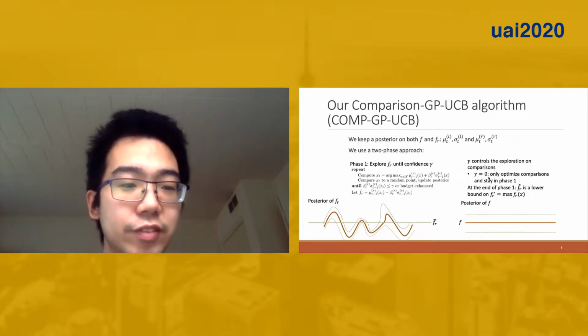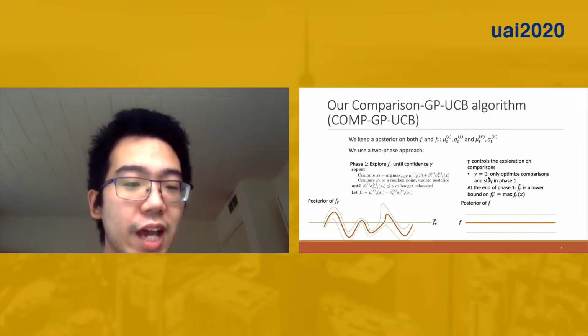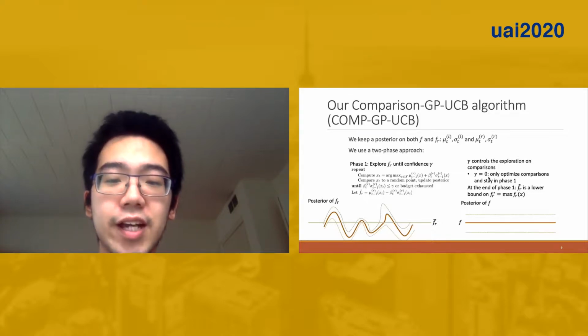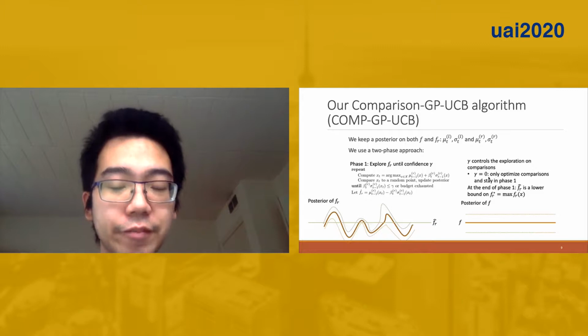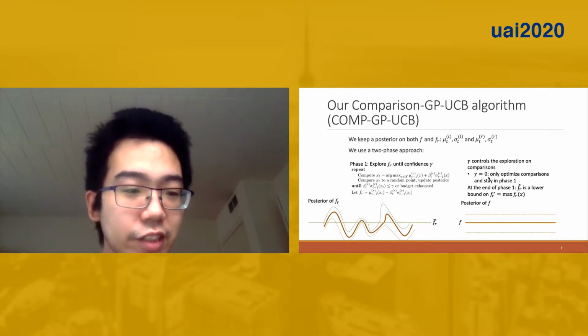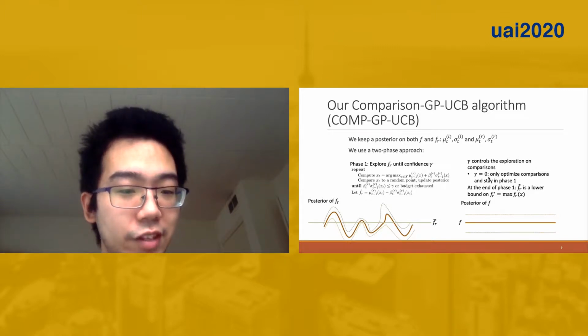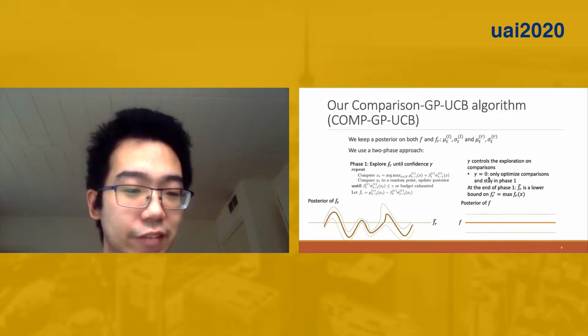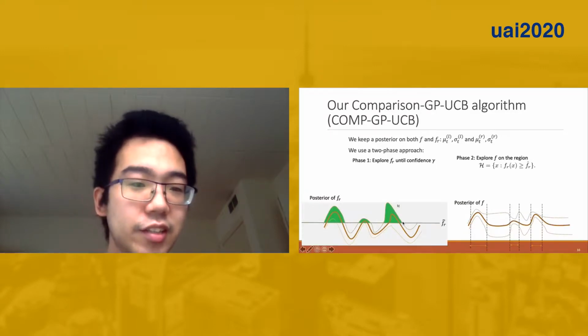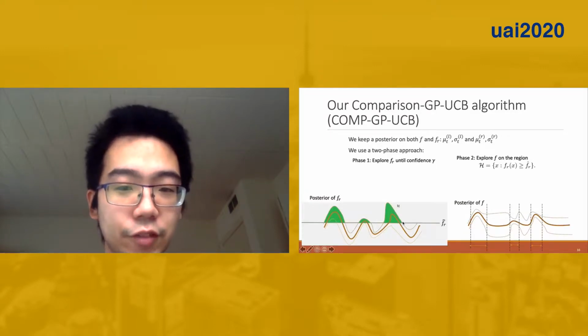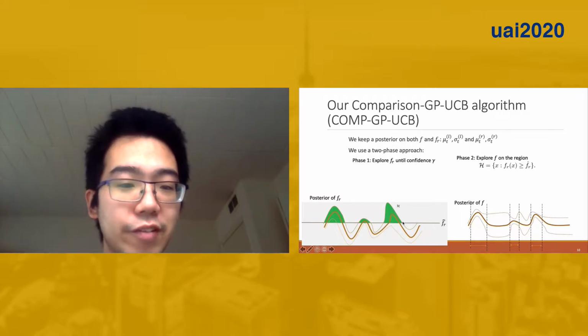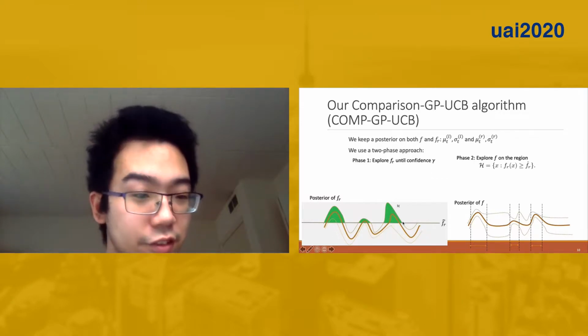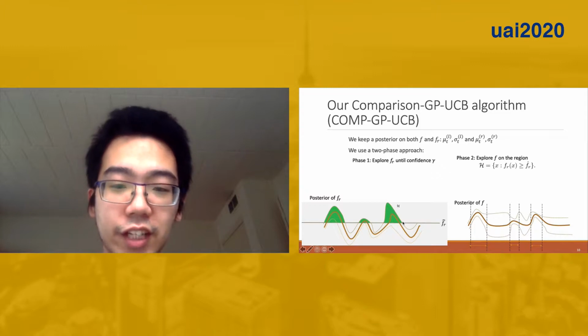At the end of this phase, we compute the fr hat value, and this is a lower bound on the maximum value of fr. So after this, we have a posterior of fr, and fr hat. In the second phase, we will explore f on the region where fr(x) is larger than fr hat, so this green region here, h.